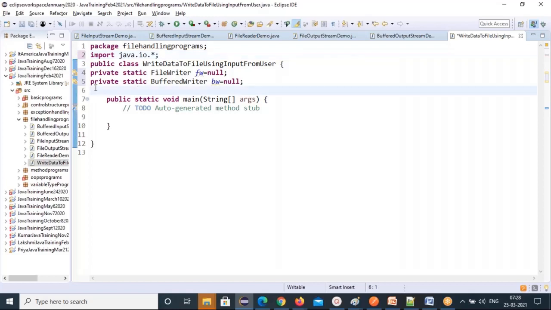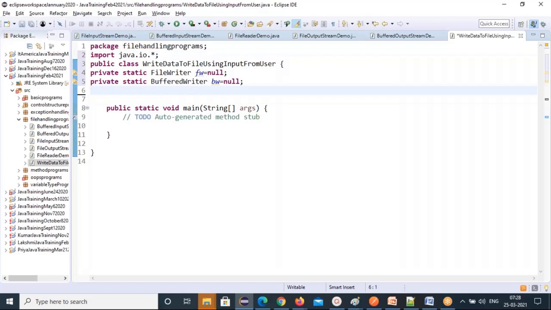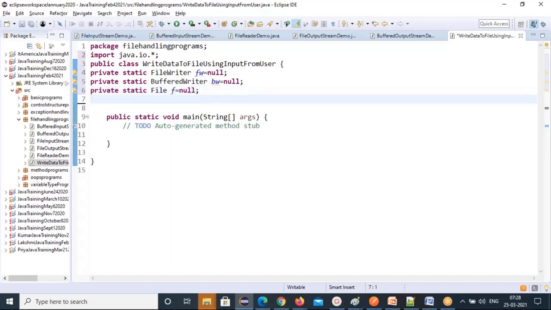Now I need a private static File f equal to null. Then I need to specify which file to write, so I'll give a private static String file path.